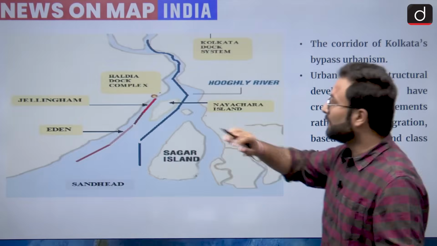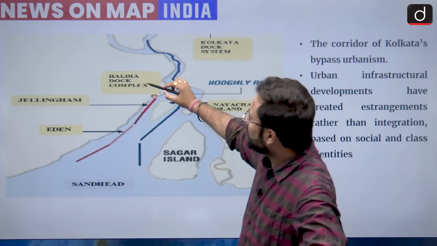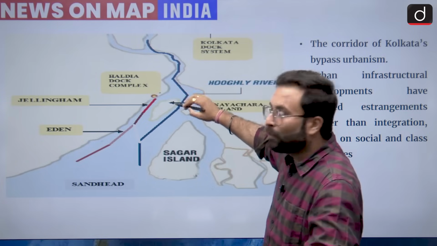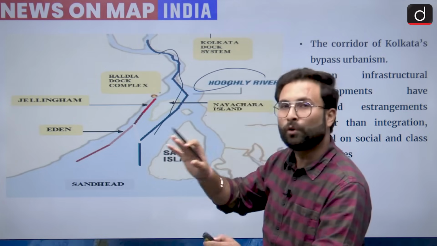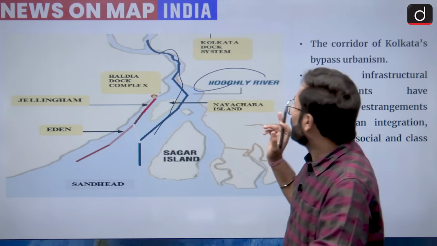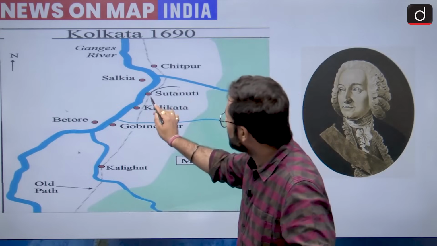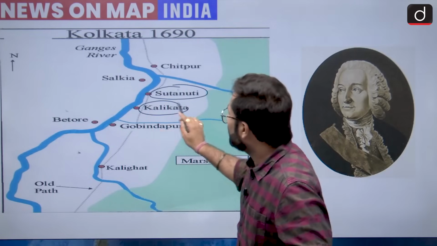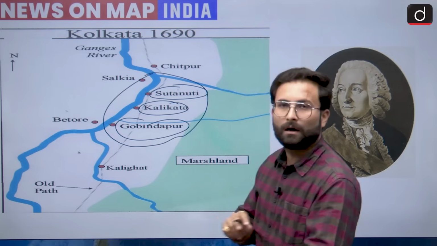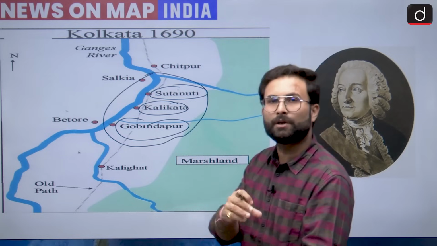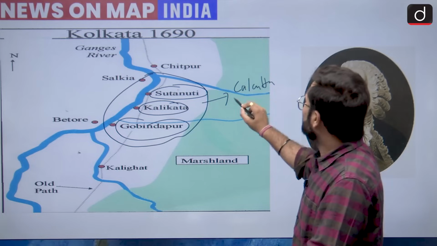Now coming to the map over here. When we are talking about this particular area, this is your Haldia dock. And the port area over here in Kolkata is basically on the Hooghly river. So at the mouth of the Hooghly river we have Kolkata. In this picture it is clearly visible that there is this area, Sutanati, then Kalikata and Govindpur. This area was urbanized, or made into a planned city, which was called Calcutta. I hope that is clear.